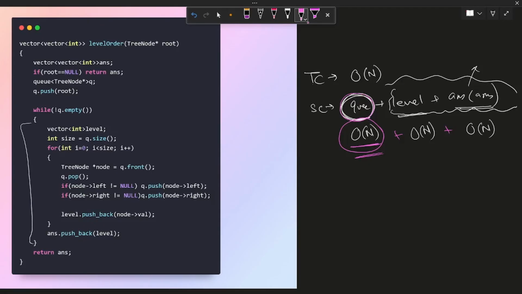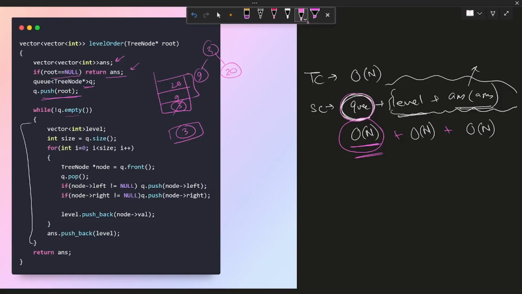Now, what we did here was, we declared an answer vector. The root was null, so we'll return the answer. Created a queue, pushed the first node into the queue, right? Then we ran a while loop till the queue is empty. What we do is we pop this 3 out, create a level vector, put it in, and push the left and right of 3. Let's say this is 3 and the left and right are 9 and 20. We push 9 and 20 into the queue.